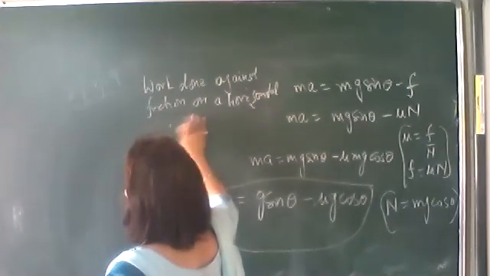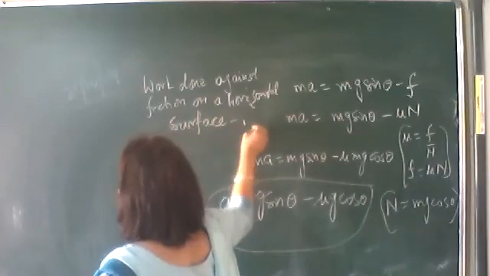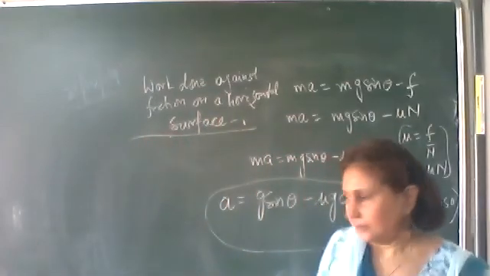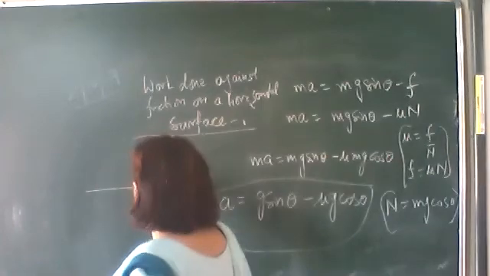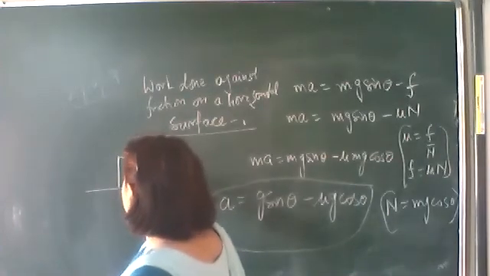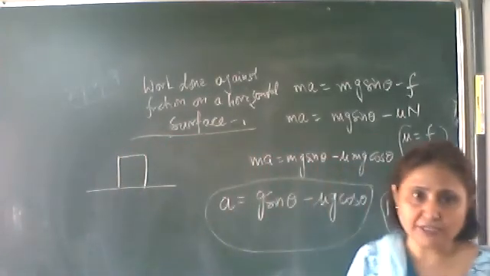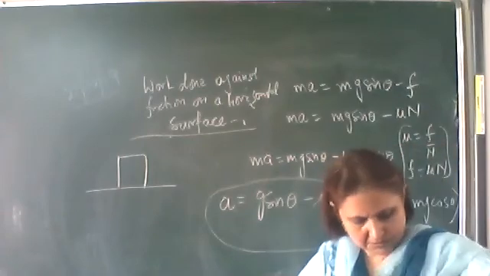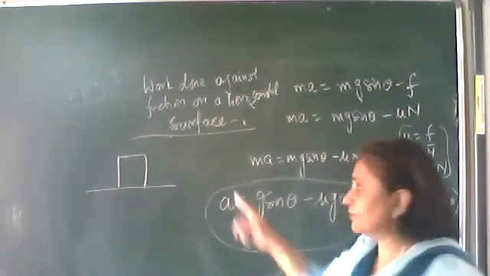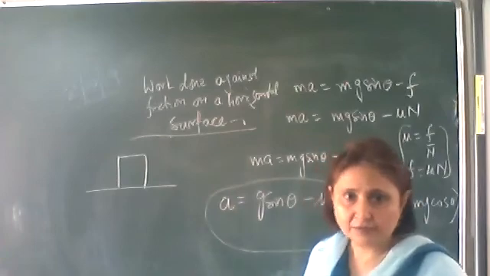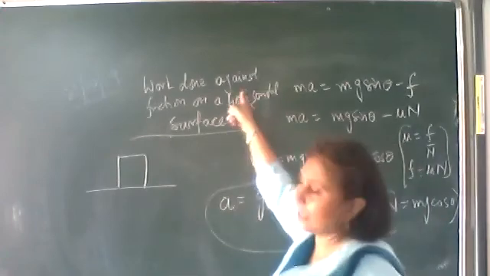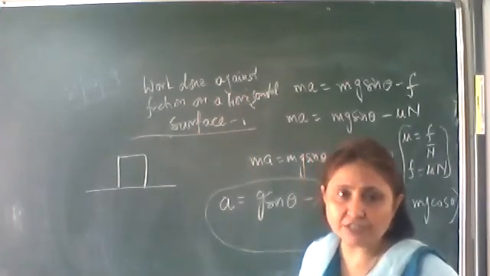On a horizontal surface, you may write down. A block kept on a horizontal surface, no inclination. Obviously, against friction means it's a rough horizontal surface.